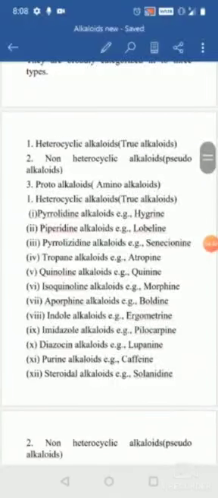which include the pyrrolidine alkaloids. The example is hygrine, which you can see in the coca. Then the piperidine alkaloids, which we can see in the lobelia, that is lobeline.